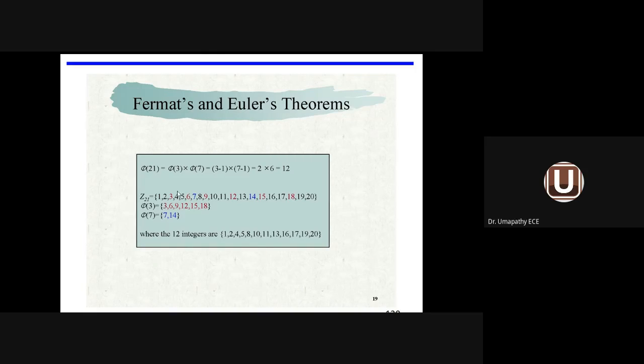Phi of 3 means in terms of 3, what are the numbers available? 3, 6, 9, 12, 15, 18. Multiples of 3. Multiples of 7, 7, 14. So phi of 3, these numbers are available. Phi of 7, multiples of 7 available. Remaining numbers are nothing but the 12 integers connected with the totient function phi of 21.